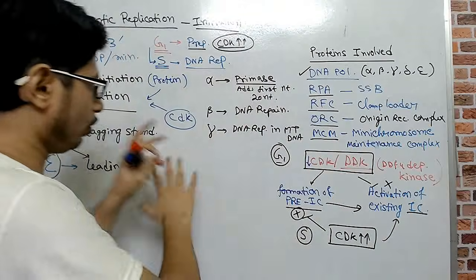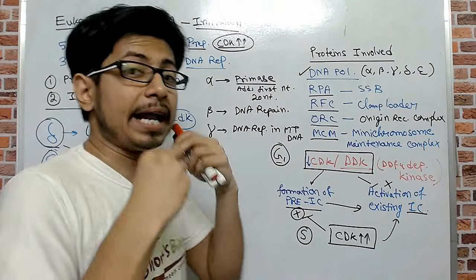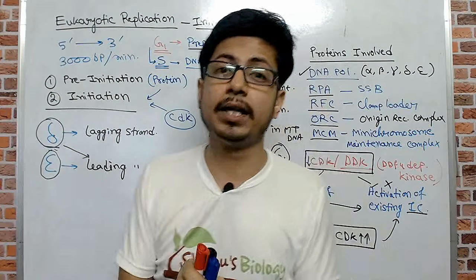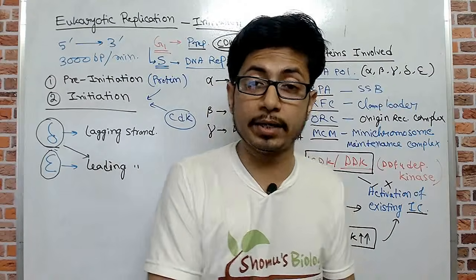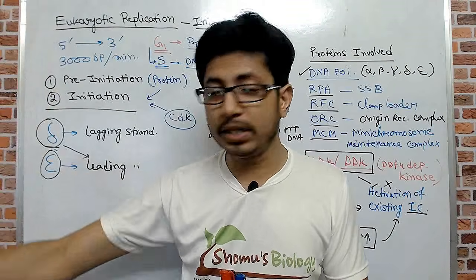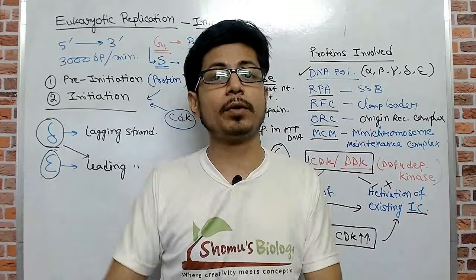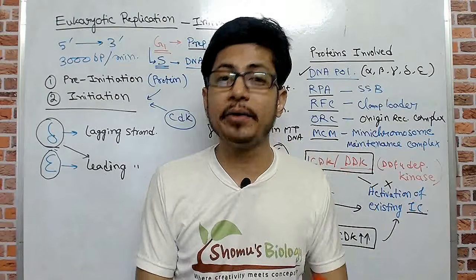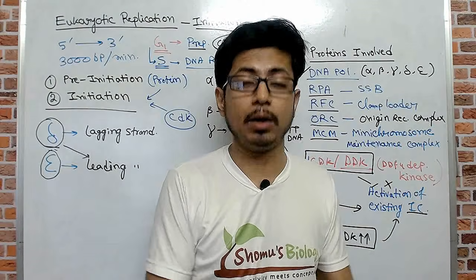So I have my whole board filled up, so I'll clean it up. And we are going to talk about the starting of DNA replication in eukaryotes. That means the formation of the pre-initiation complex and then the formation of the initiation complex, and how it is done. That's what we're going to talk about now.